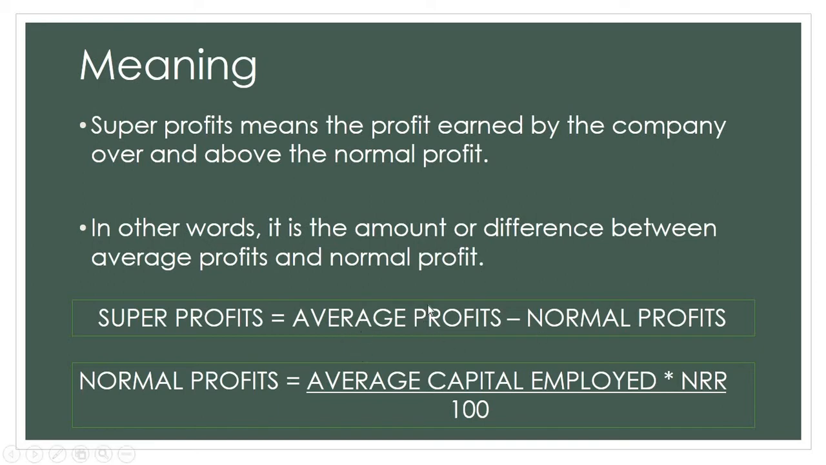For normal profit, we have understood the formula. NRR will already be given in the problem. NRR is normal rate of return. It will be predefined in the problem. We just have to calculate average capital employed. So how do we calculate average capital employed? We will see it in the next slide.